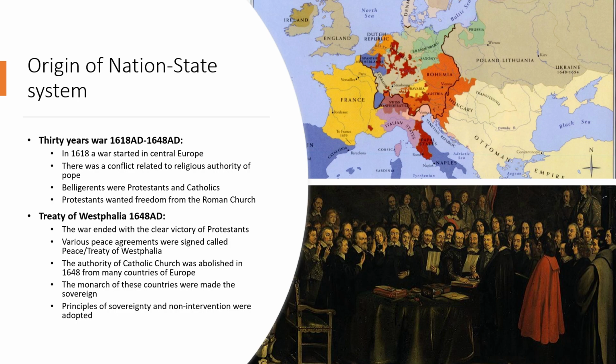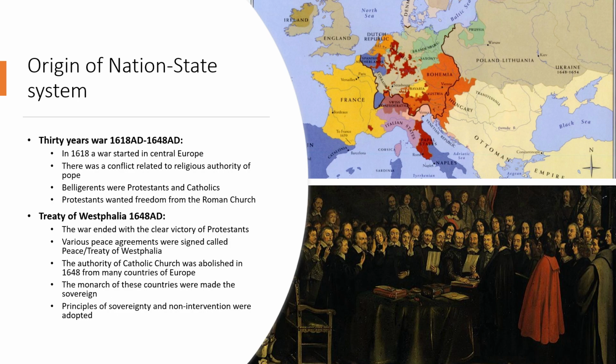The war ended in 1648 with the clear victory of Protestants. Then various peace agreements were signed between Protestants and Catholics, and these peace agreements were called the Peace of Westphalia or Treaty of Westphalia. It was signed in 1648 AD. As a result of this treaty, the authority of the Catholic Church was abolished from many countries of Europe.